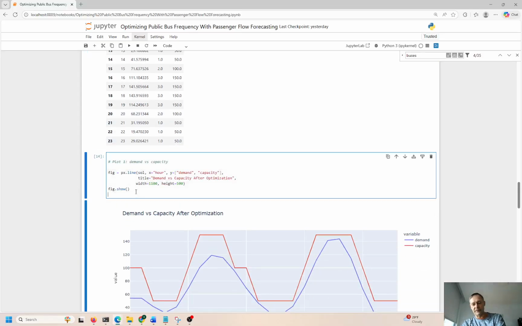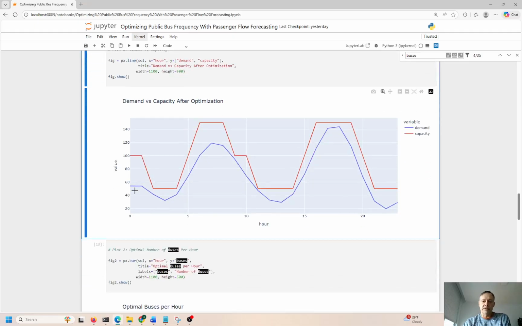Let me go ahead and plot this, Control Enter to run the plot. We can see the capacity of the bus is in red right here, and the demand is a little bit more fluid. The demand is going to ebb and flow over time. The capacity of the bus is much more linear and fixed, a straight line, because remember the maximum is 50. That's a hard constraint. But if we run multiple buses, we can accommodate more people.